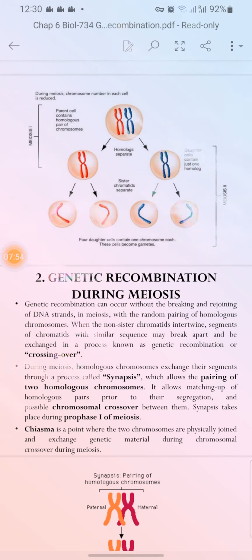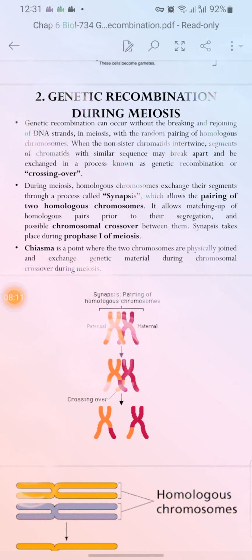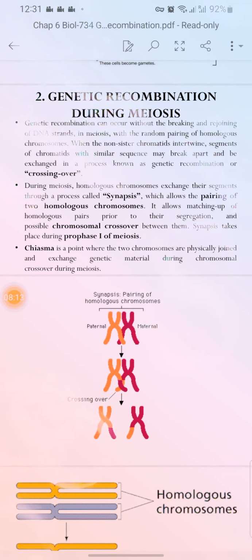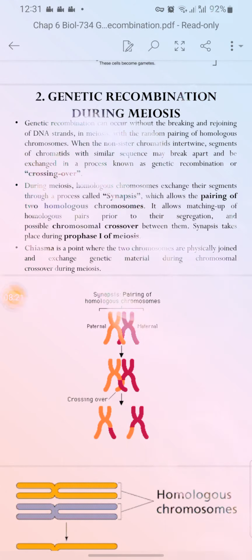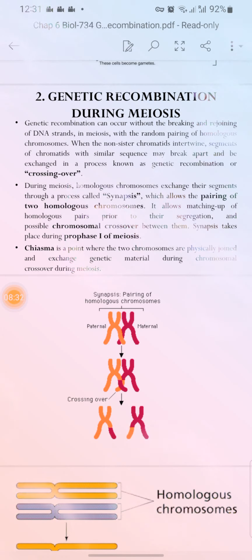So genetic recombination during meiosis. Genetic recombination can occur without the breaking and rejoining of the DNA strands. So there is no physical exchange, like one piece of a chromatid or one arm of the chromosome may break and come to the neighboring one and change the genetic material, change the arm of the chromosome, but the exchange of only